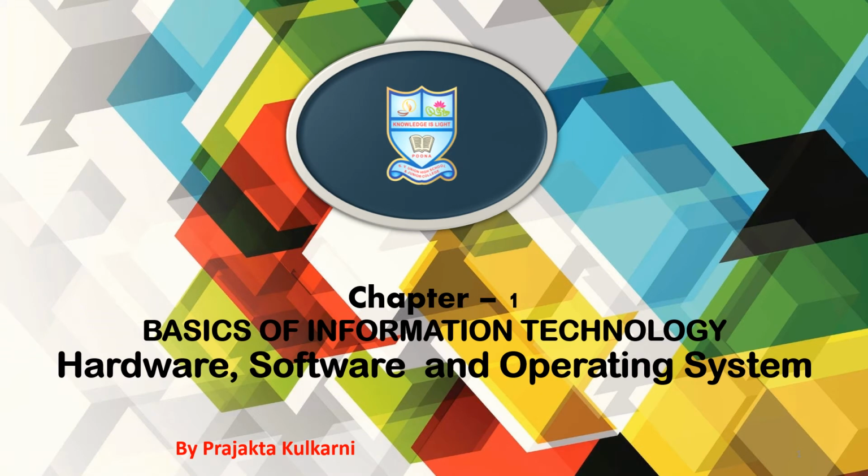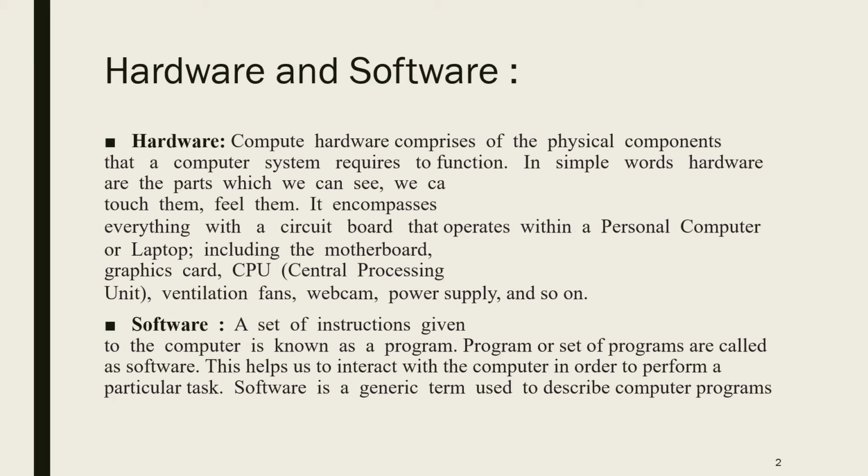So now let's start with the next topic of this chapter: hardware, software and operating system. In these concepts we are going to learn the meaning of hardware, the meaning of software, and which different operating systems we can use on desktop computers as well as on laptops and mobiles. Now, what is the meaning of hardware?